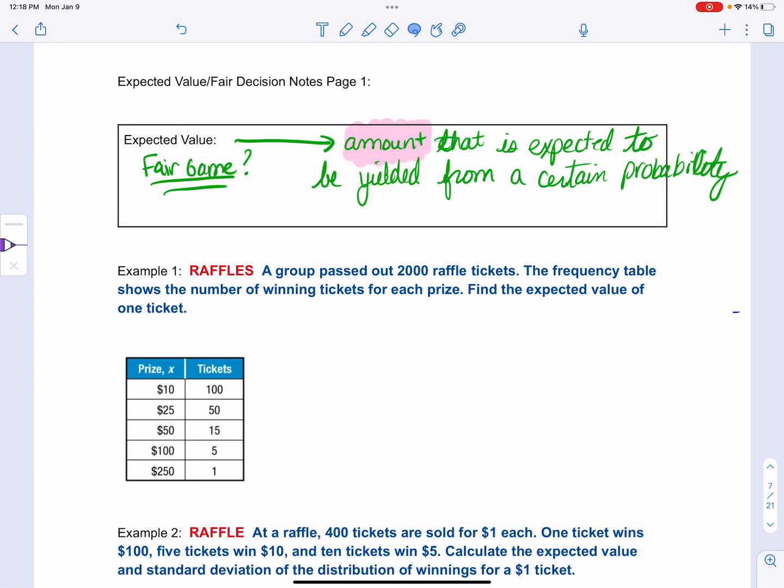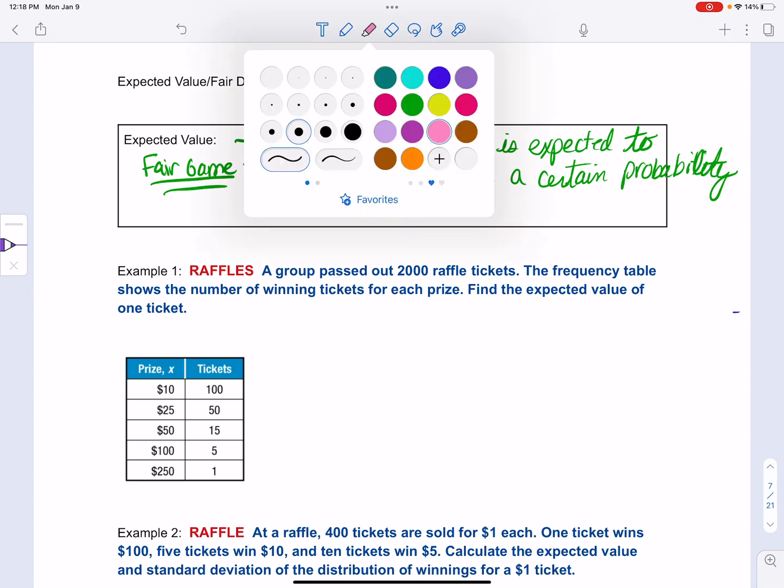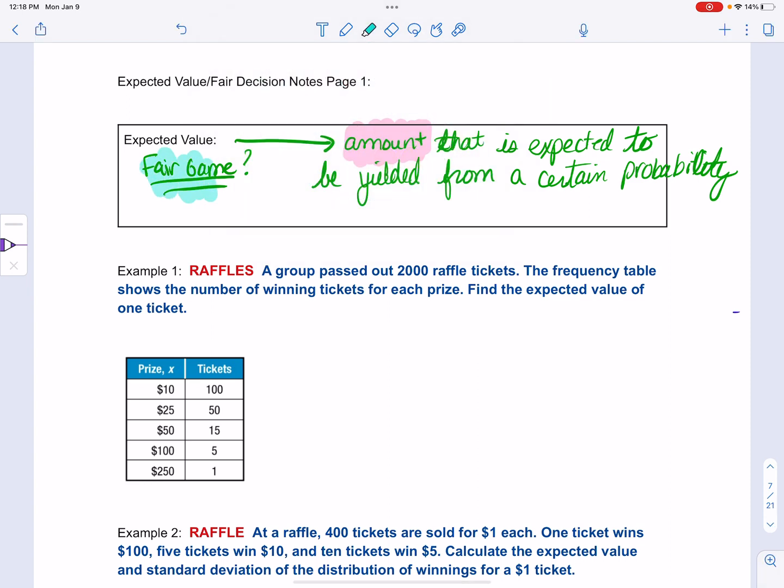All right, these are the expected value notes. Sometimes they'll say things like fair game when they're talking about expected value, so you can also put that there. But on the ACT, they're going to use the word expected value. And the expected value is the amount that is expected to be yielded from a certain probability.